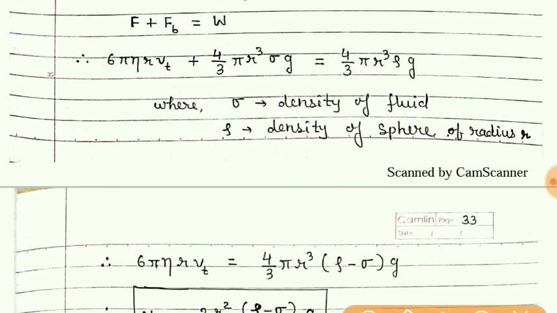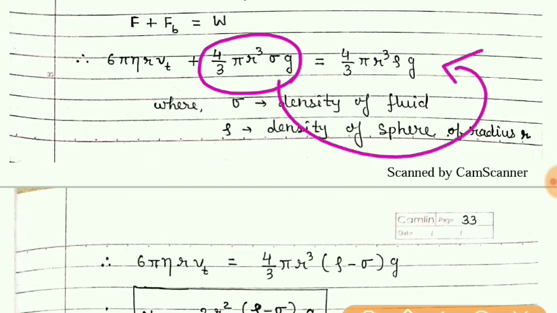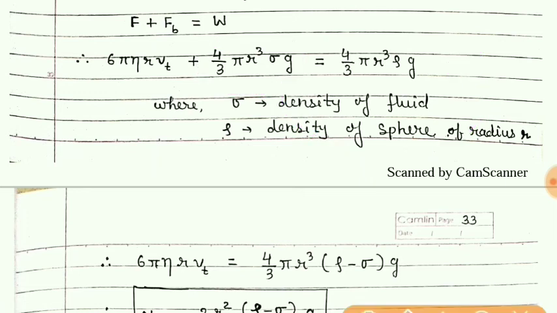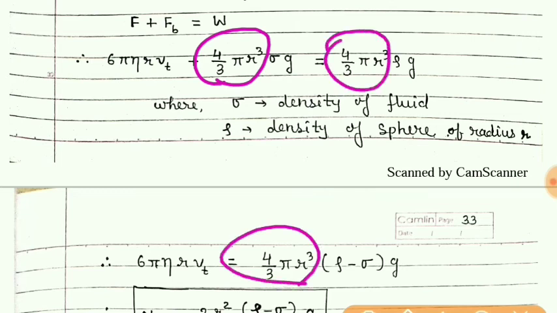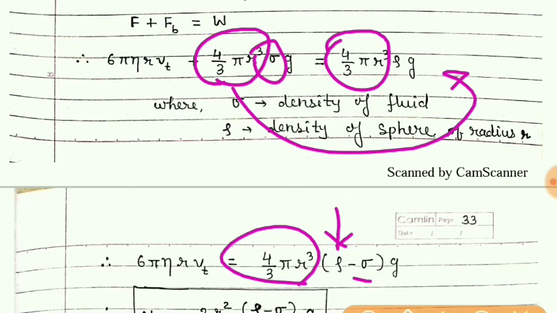Now bring this term towards the right side. So here after bringing this term to the right side, we know that the common thing is 4 by 3 pi r cube, so that is taken out here. What remains? Rho. And when this term is brought to this side, the sigma will be negative. g is common on both sides, so g is taken common.